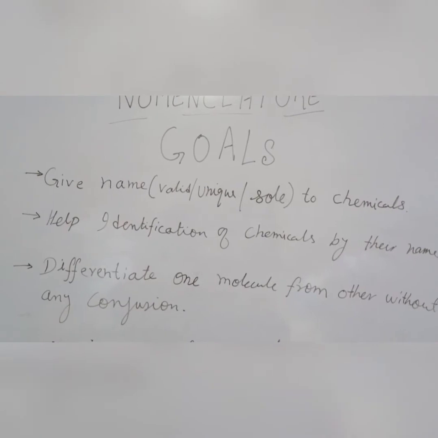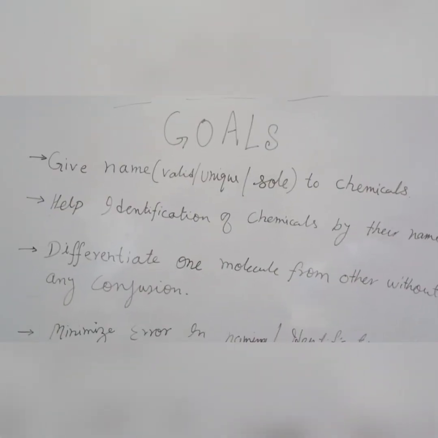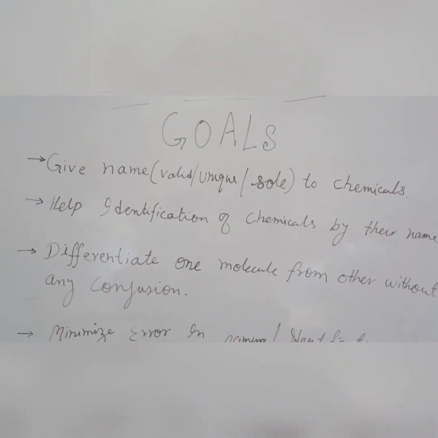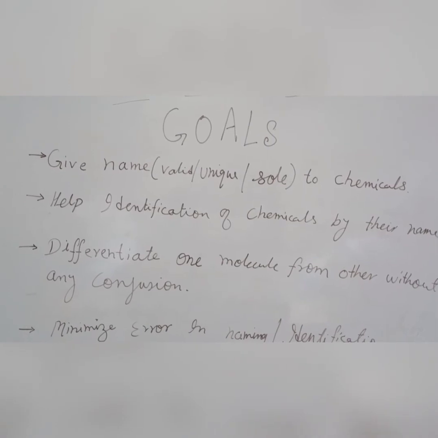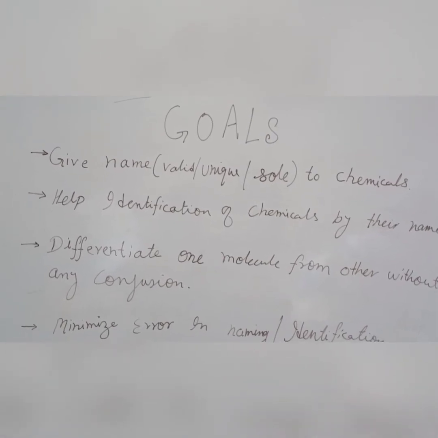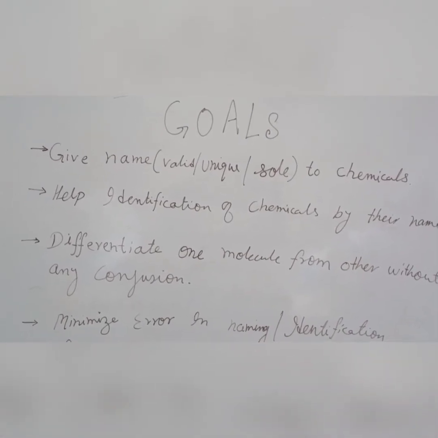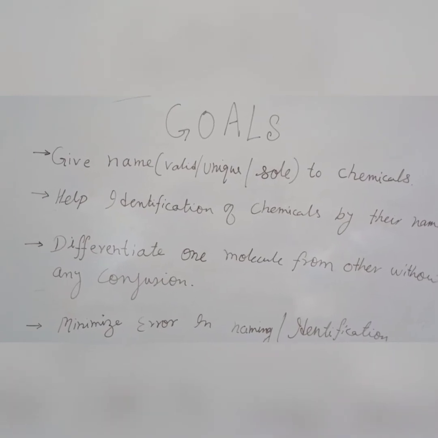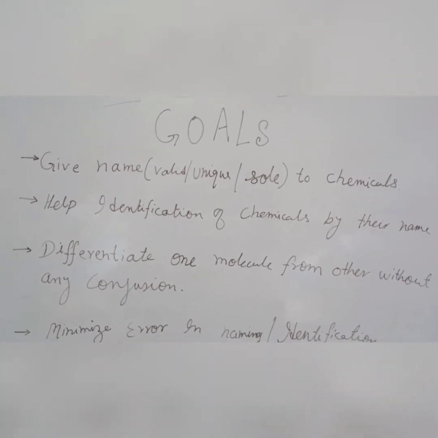Now let us move toward our next point. The next point states that the nomenclature helps in identification of chemicals by their name.